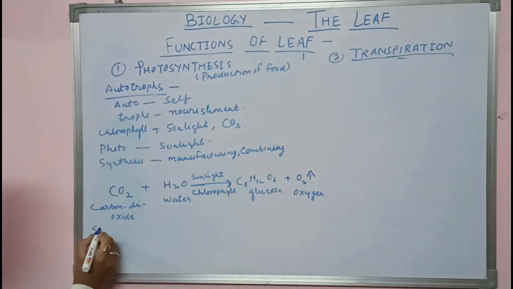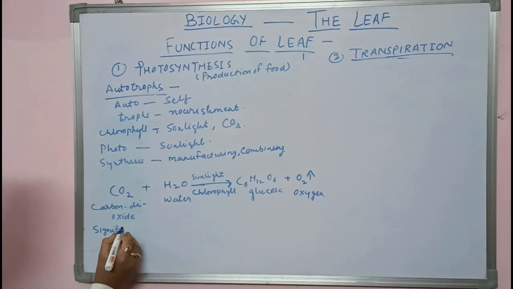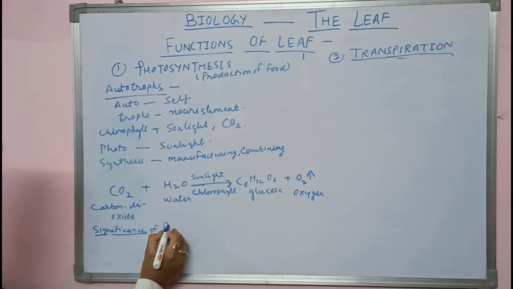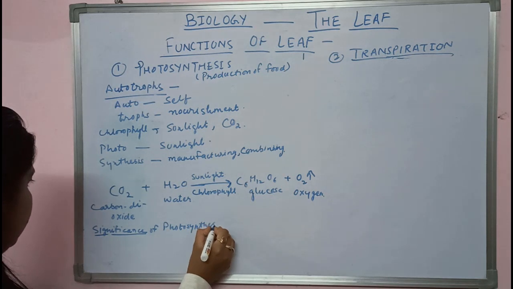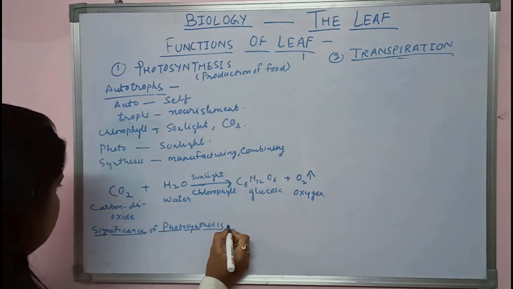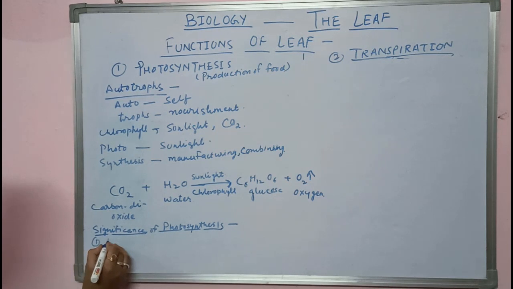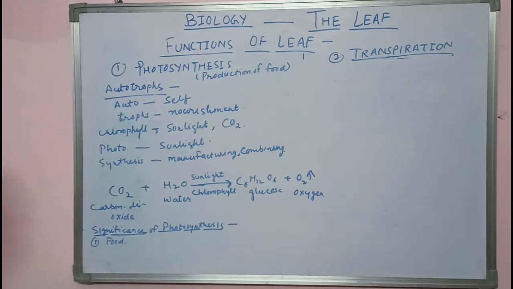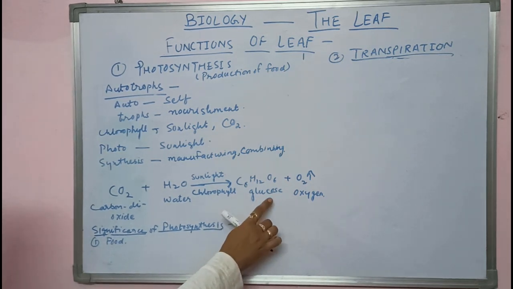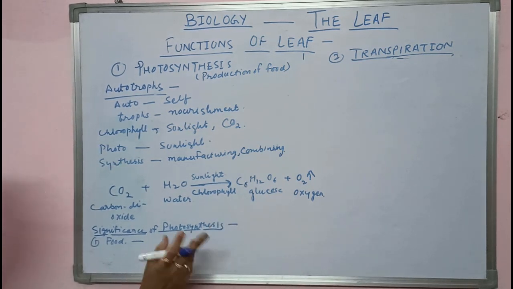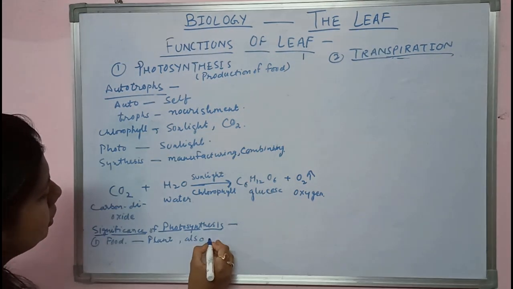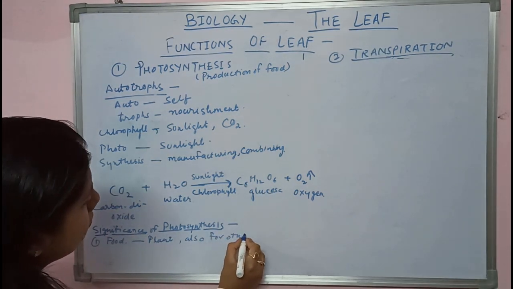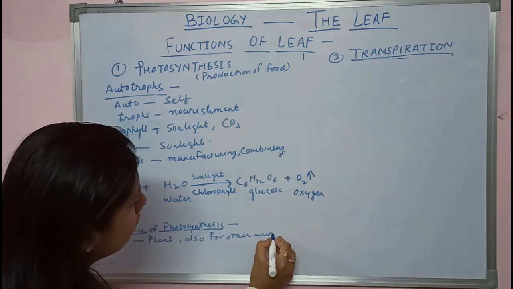Now what is the significance of photosynthesis? There are two significances of photosynthesis. First one, we are getting food from the photosynthesis in the form of glucose, and this food is not only for the plant but also for the consumption of other animals.